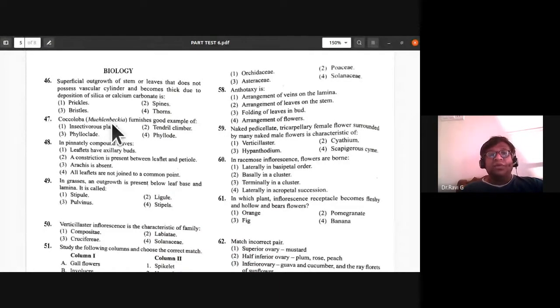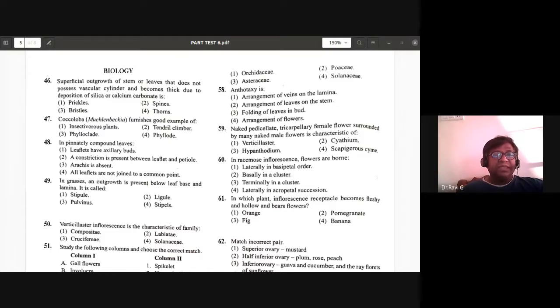Muhlenbeckia is dorsoventrally flattened. It is not succulent like Opuntia or cactus, but it is dorsoventrally flattened. So Muhlenbeckia furnishes a good example for the phylloclade. Okay, 47, the answer is Muhlenbeckia.